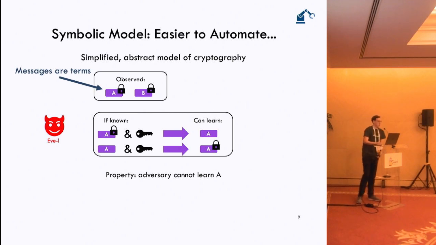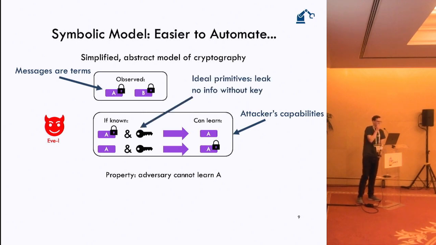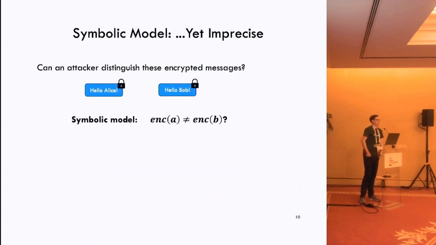We're now going to model attackers' capabilities using equational theories that end up looking something kind of like this in practice, where you can say, if an attacker knows an encrypted message, and they know the key that was used to encrypt that message, then the attacker can derive the original unencrypted message. Notably, in this model, cryptographic primitives are going to be ideal. So we're essentially assuming here that they leak no information without the key. We're not reasoning about partial leakage, typically. The benefit of the symbolic model is that it's much easier to automate these proofs, especially using equational reasoning. Unfortunately, it ends up being imprecise, and this is a real issue whenever it comes to privacy properties.